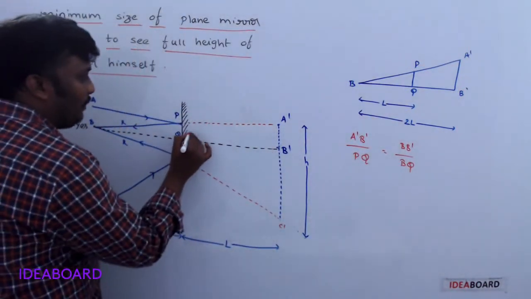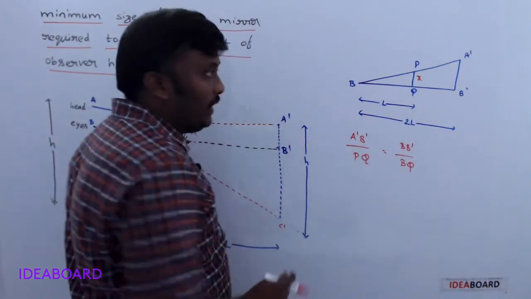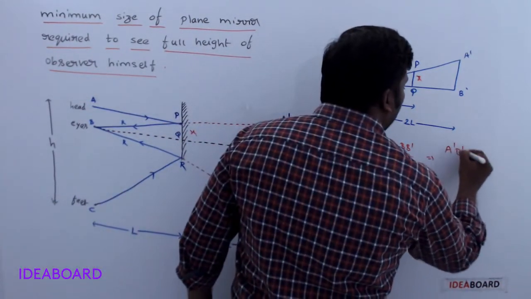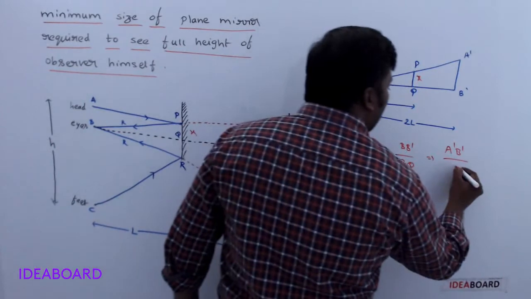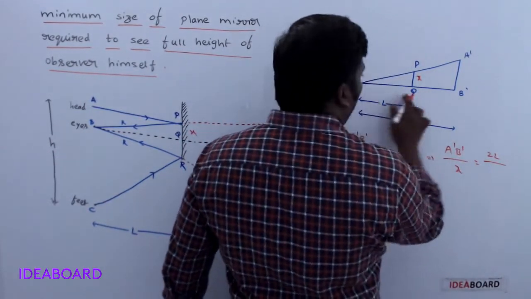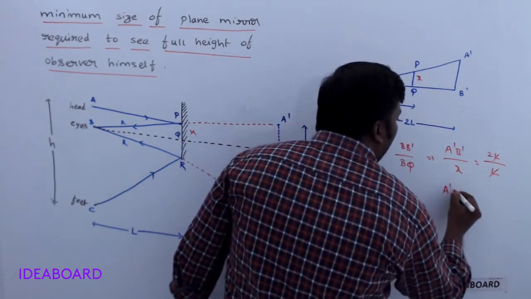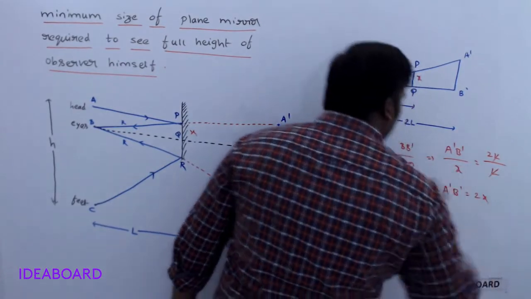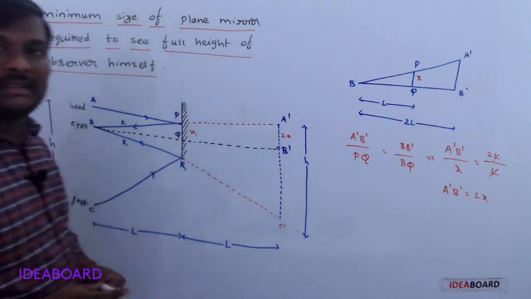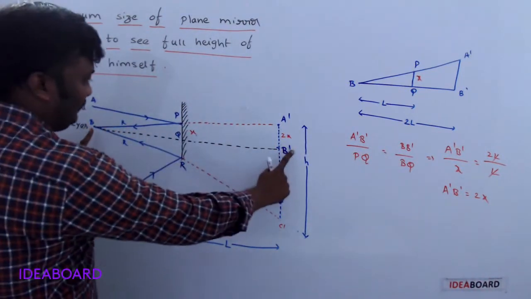Okay, let the distance from P to Q be taken as x. Let us find the value of A dash B dash. So A dash B dash by PQ, nothing but x, equals BB dash value 2L by PQ value L. So L cancels. What did you get? A dash B dash is equal to 2x. So the distance A dash B dash is now 2x. Clear?